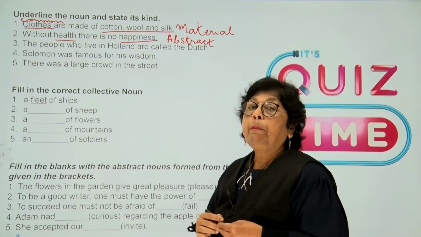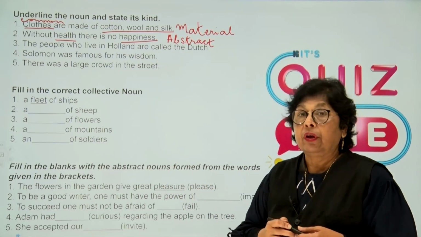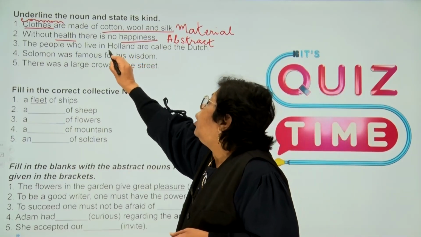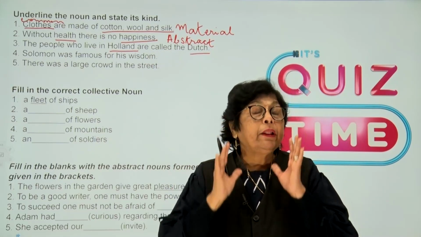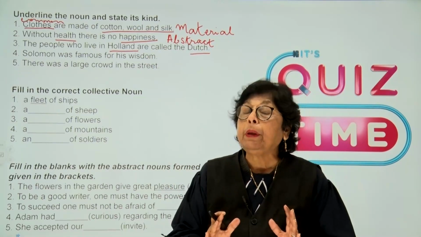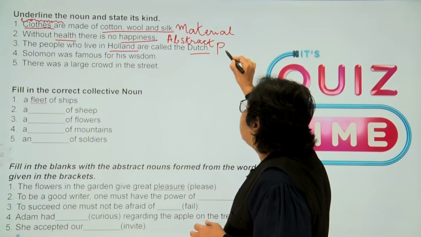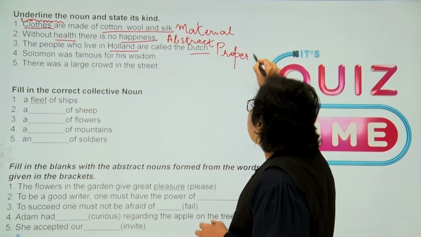Now, the next sentence: the people who live in Holland are called Dutch. Here we identify Holland and Dutch. Well, they are particular names for particular people. So both of them will come in the category of a proper noun.